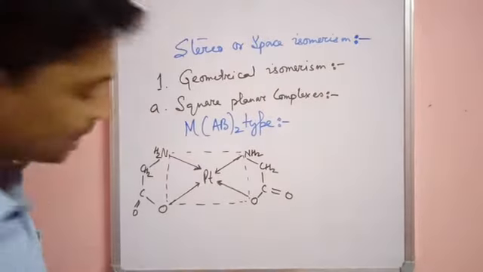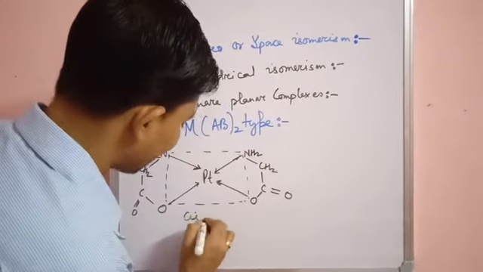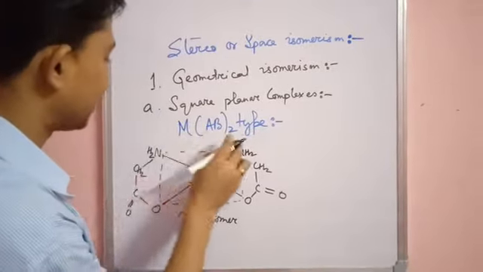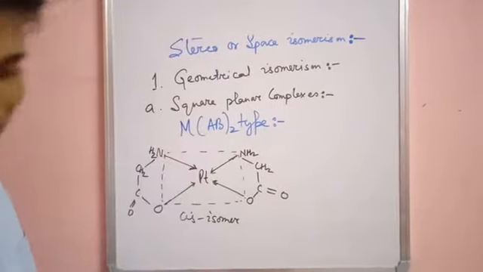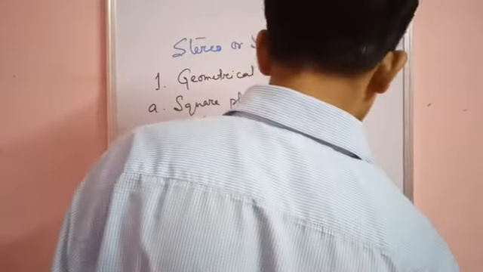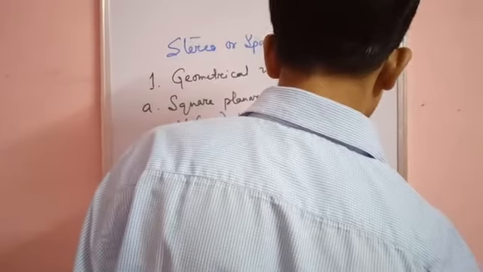So this is a cis isomer. Why cis isomer? Because two NH2 are at the same side of the central metal atom. Now, when we are going to have the trans isomer, what will be the scenario of this complex?